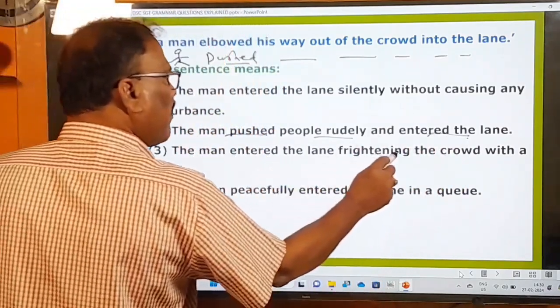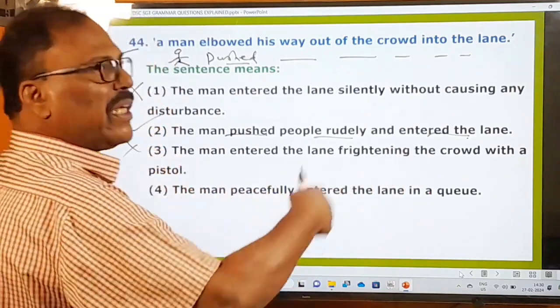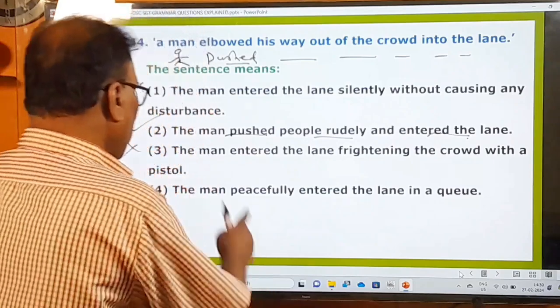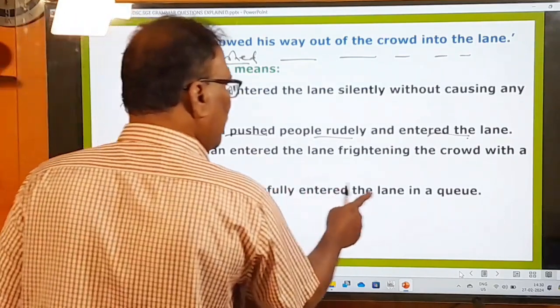And the man entered the lane frightening the crowd with a pistol. No, he did not take out his pistol. He did not frighten anybody, threaten anybody with a pistol. And that's why this is not going to be the right one. And the man peacefully entered the lane in a queue.